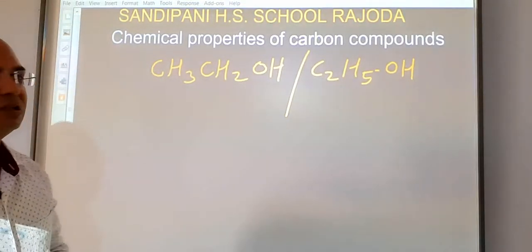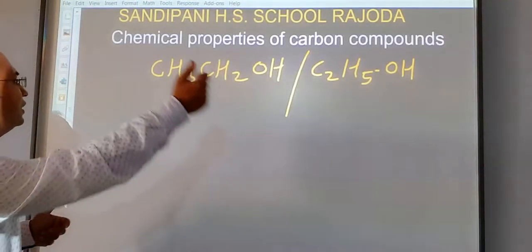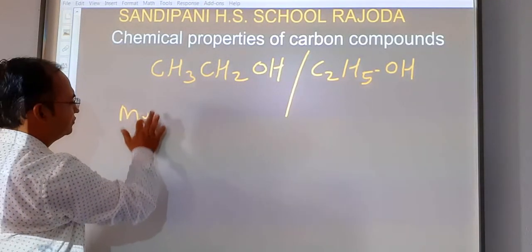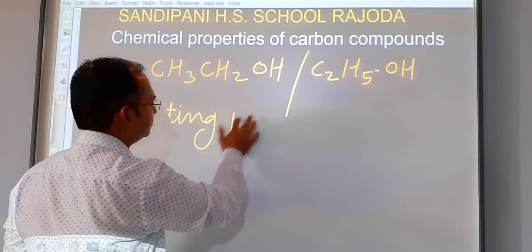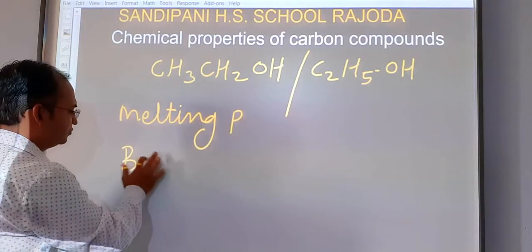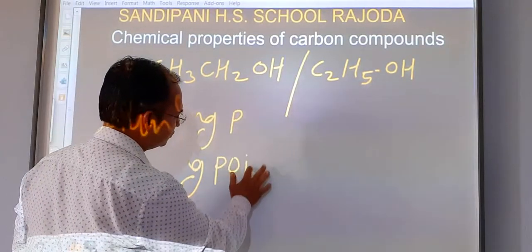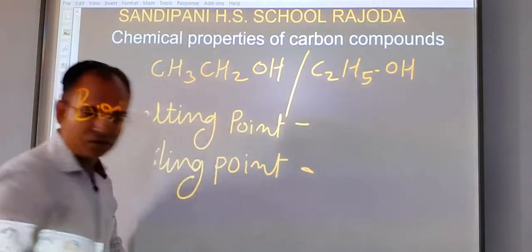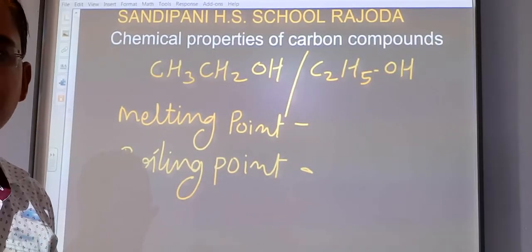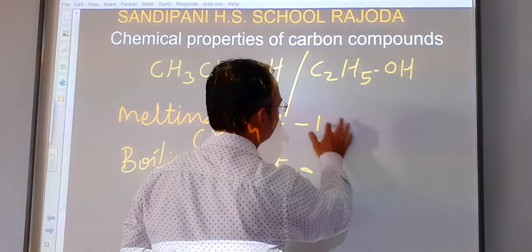Now students, this alcohol has some properties. If we talk about its physical properties, then it is a liquid. We will see its melting point and boiling point. So students, the melting point of ethanol is 156 Kelvin.